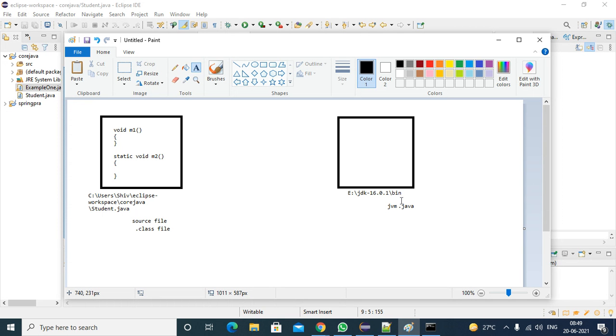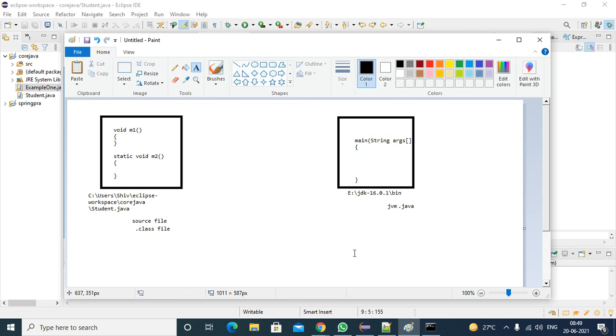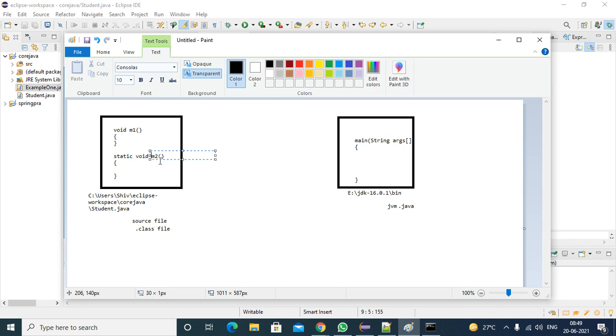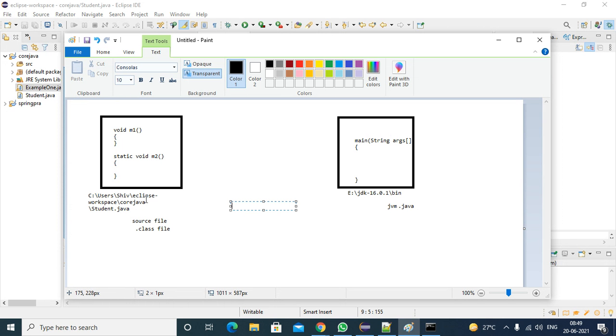In this file, jvm.java, I have a main method. I am not writing the entire main method. From this main method, if I want to access the m2 method, what are the possible ways? This class is different. So in that case, how do we call this class's method? And this is a static method.